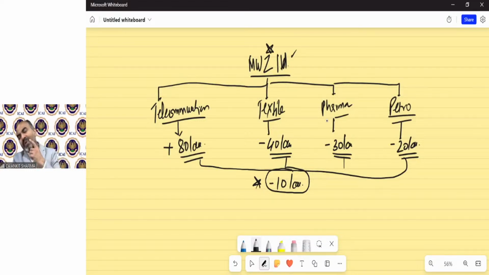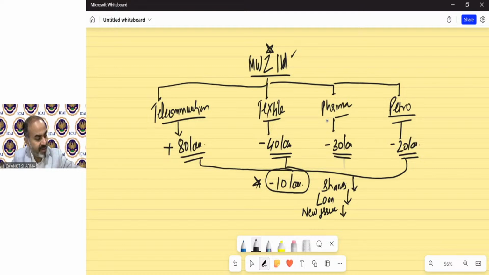So what will be technically the picture in the eyes of the shareholder? Because there is loss, there is no profit. So the market price of the shares of this company will go down, again because it's a loss-making company. Even if they want a loan from a bank, that is not going to be easily available because it's a loss-making company. Again, if they need capital and think about a new issue of shares in the market, there will be much difficulty in getting this capital because it's a loss-making company.